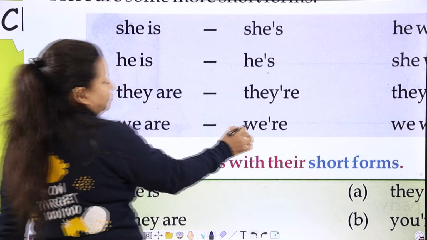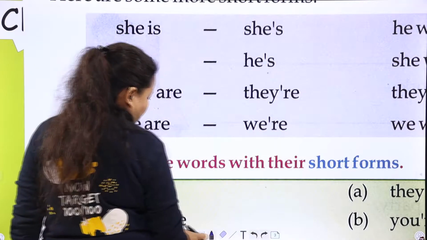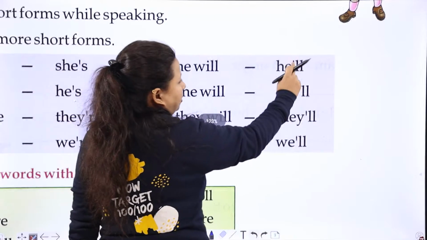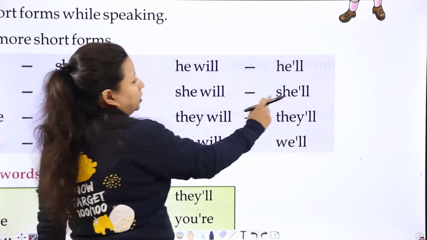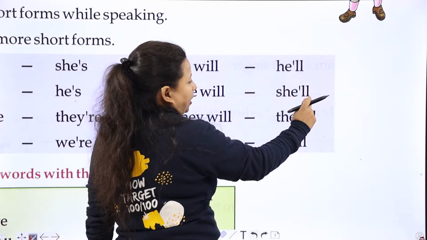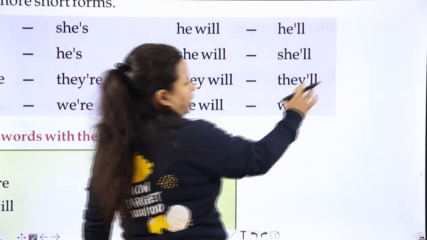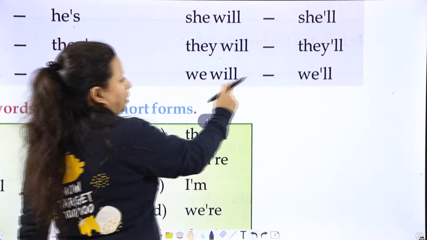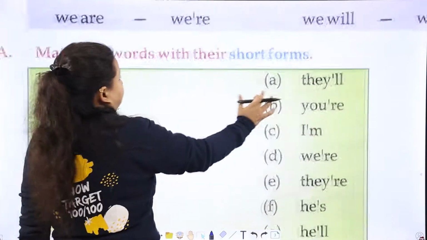We are, we, apostrophe sign and RE. He will, he, apostrophe sign and double L. She will, she, apostrophe sign and double L. They will, they, apostrophe sign and double L. We will, we, apostrophe sign and double L.